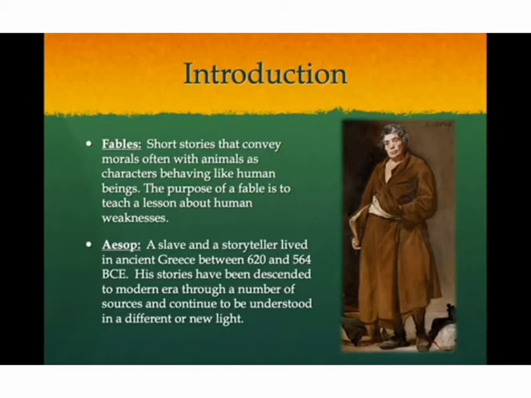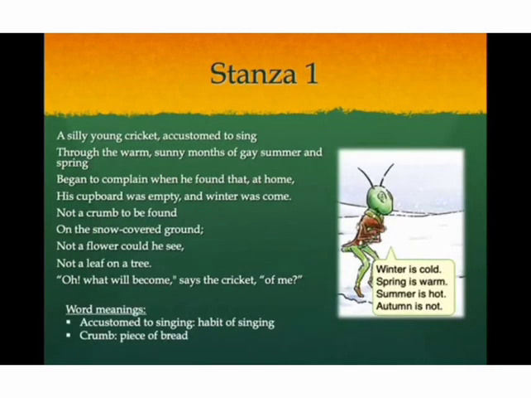Now, who was Aesop? Aesop was a slave, a storyteller who lived in ancient Greece. His stories have been passed down to us through a number of sources. Some are in story form and some are in poetry. The Ant and the Cricket is in poetry form. Let us see stanza by stanza what the poet tells us in the poem.